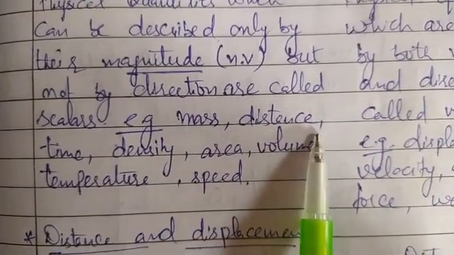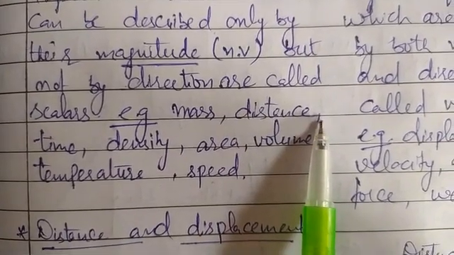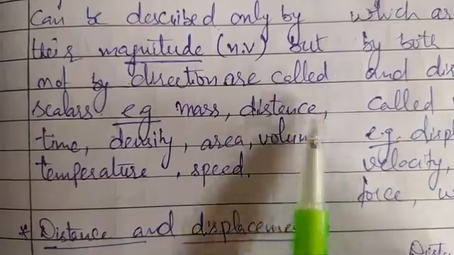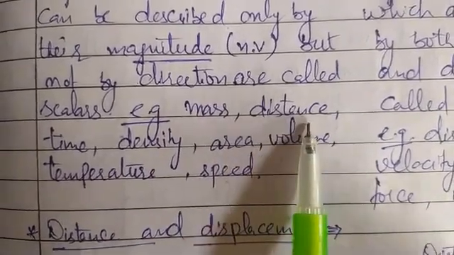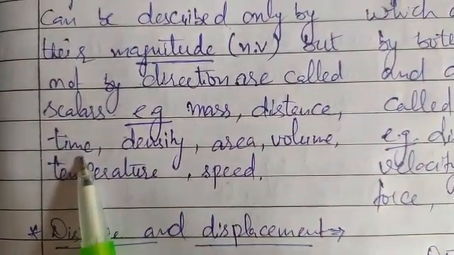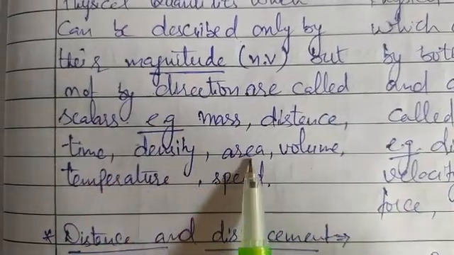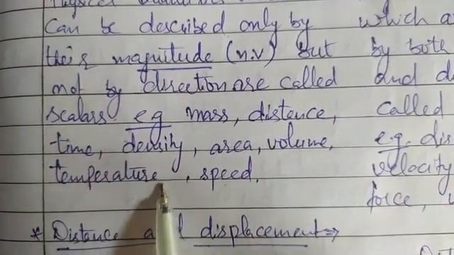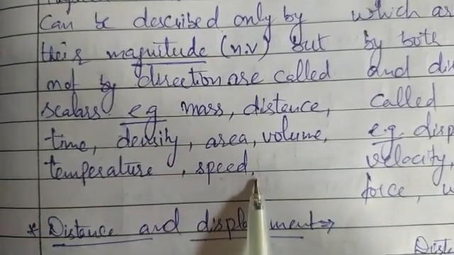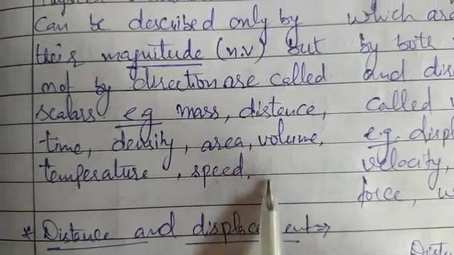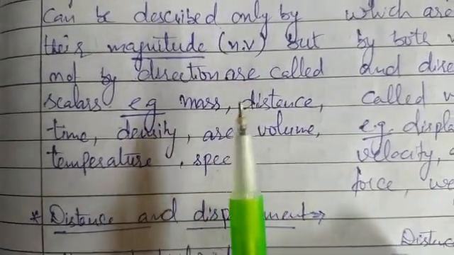Distance is also scalar because, as you know, distance is just the length covered by an object, and there is no specific or particular direction associated with it. Time is also a scalar quantity. Density, area, volume, all these are scalar. Temperature is also scalar because there is no direction associated with these quantities. Speed is also scalar because it is the ratio of distance per unit time. As distance and time are scalar, speed is also a scalar quantity.